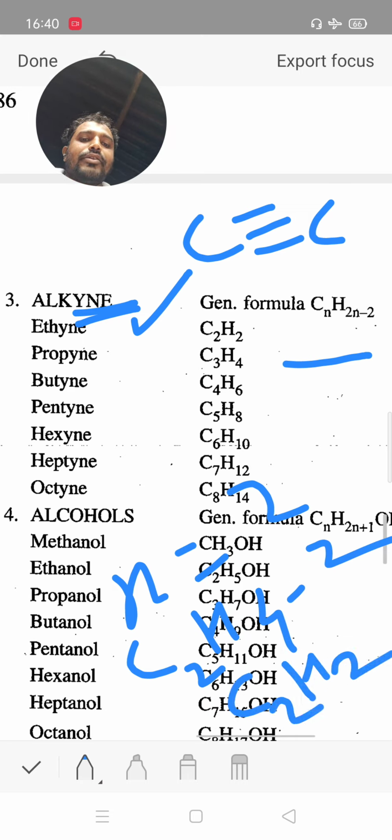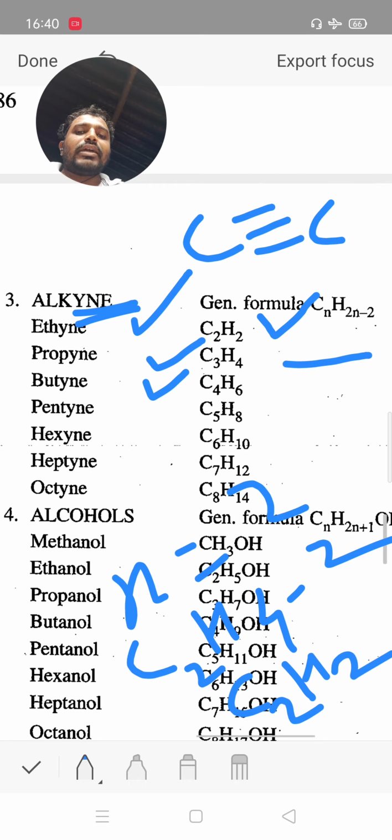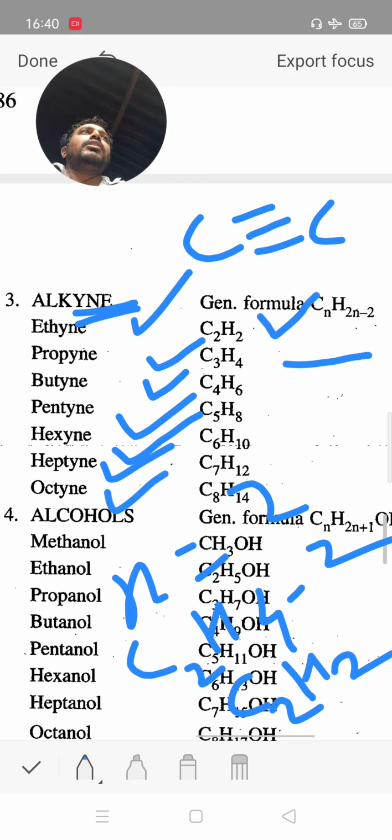carbon with 2 hydrogen. Then ethyne, 3 carbon propyne, 4 carbon butyne, 5 carbon pentyne, 6 carbon hexyne, 7 carbon heptyne, 8 carbon octyne. Presence of a carbon-carbon triple bond means an alkyne compound, having at least one triple bond present.